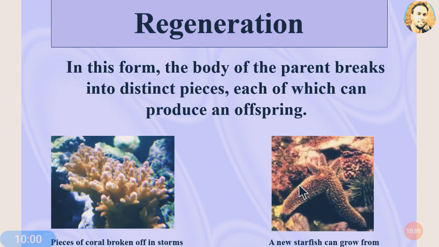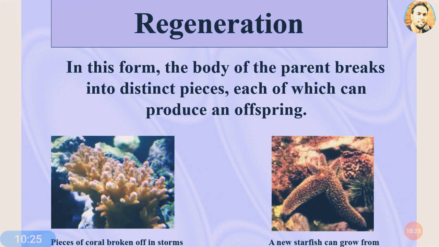Now we'll go for one more type, regeneration. In this form, the body of the parent breaks into distinct pieces, each of which can produce an offspring. So this is a very interesting type. In this type, a part of the body regenerates into a whole body, either a whole new organism, or into that particular part of the body.